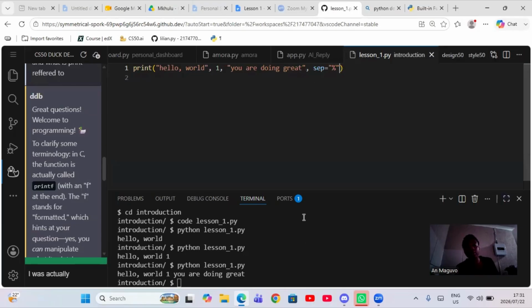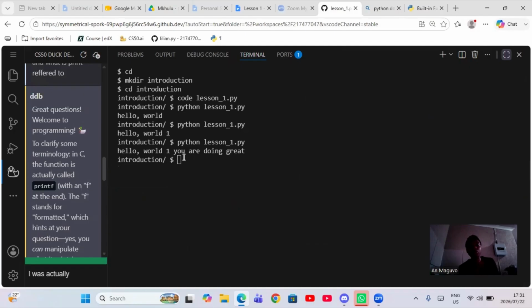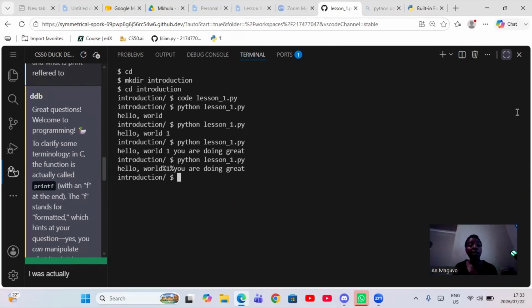Then I'm going to rerun my program. So I want you to see the difference. I'm going to click up key, enter. Can you guys see the difference? Hello world. Then we have that percent symbol, 1%, you are doing great. I'm not sure why it's stuck here now.